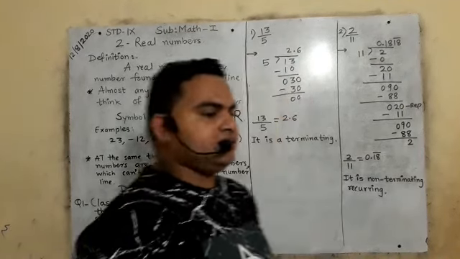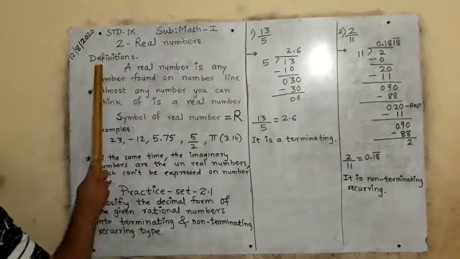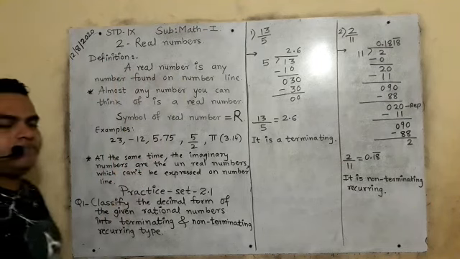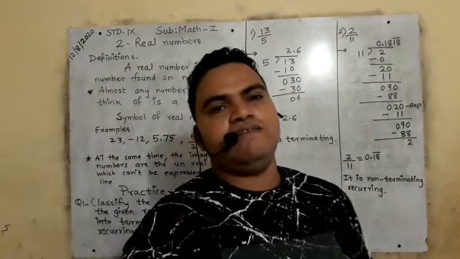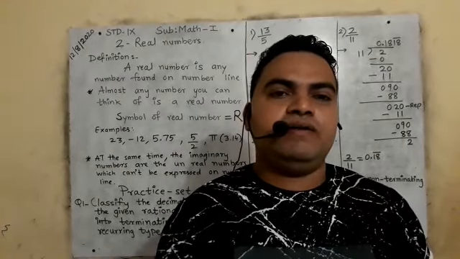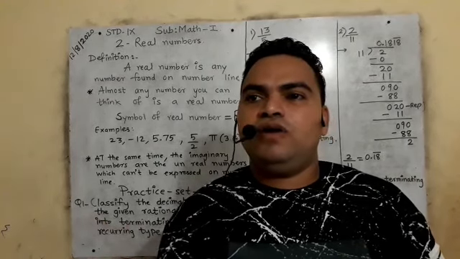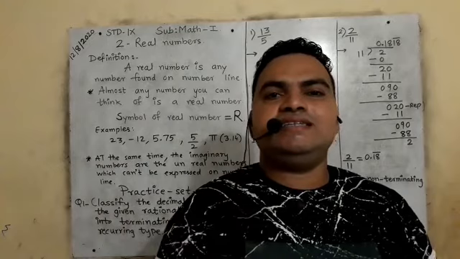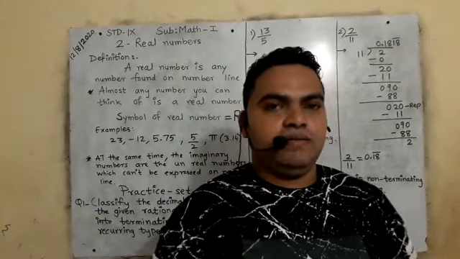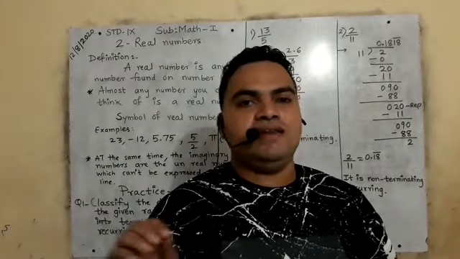Okay, look at the board please. Second chapter, real numbers. Definition: a real number is any number found on the number line. In short, every number is a real number. Whole numbers, natural numbers, integers and rational numbers are all considered real numbers. Only the imaginary number is an unreal number.